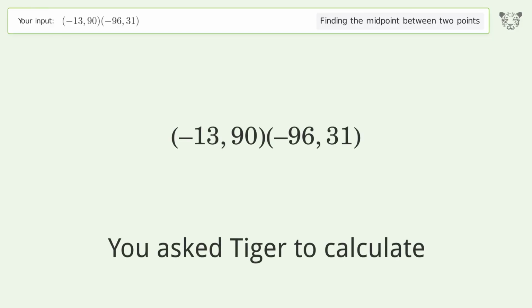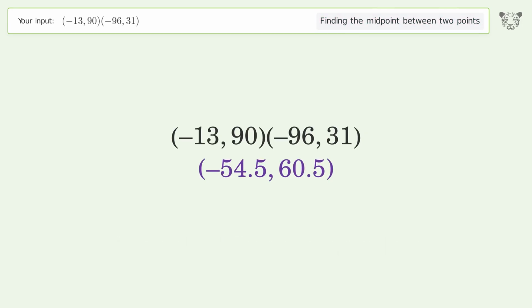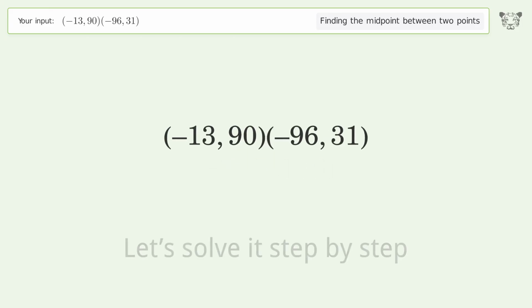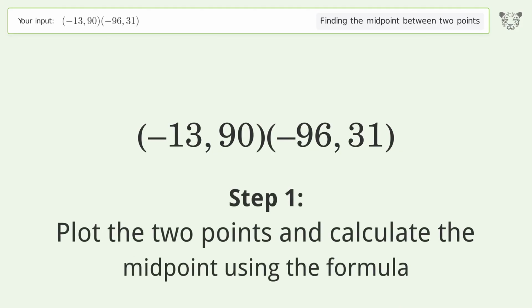You ask Tiger to calculate. This deals with finding the midpoint between 2 points. The midpoint between the 2 points is negative 54.5, 60.5. Let's solve it step by step. Plot the 2 points and calculate the midpoint using the formula.